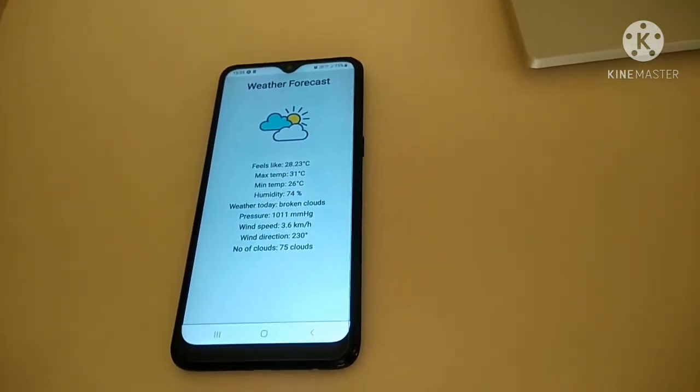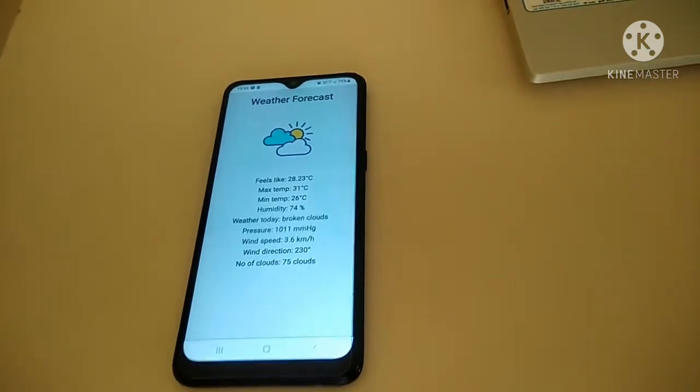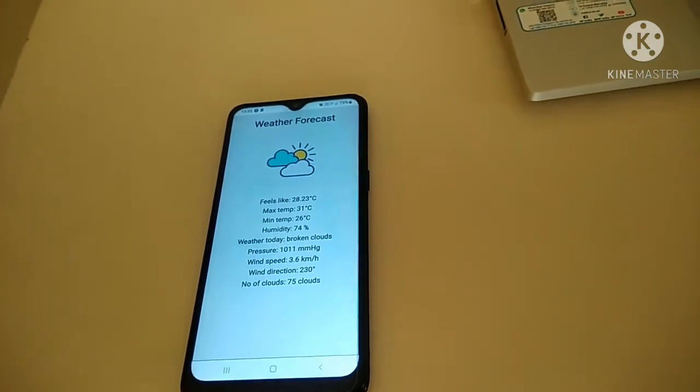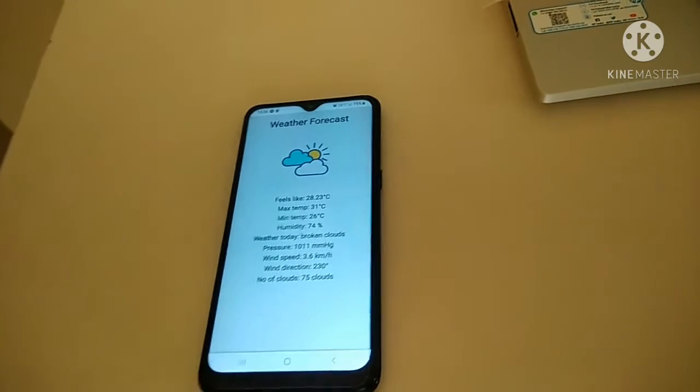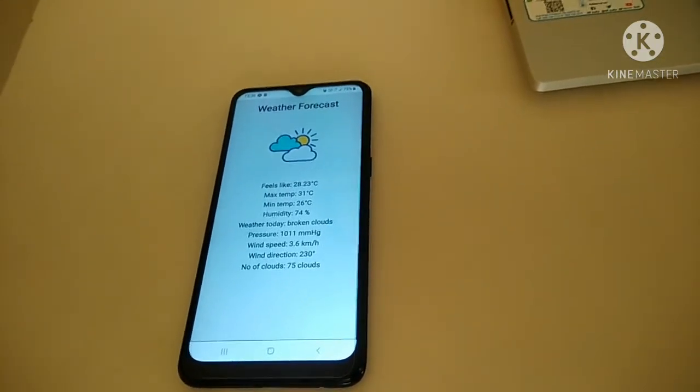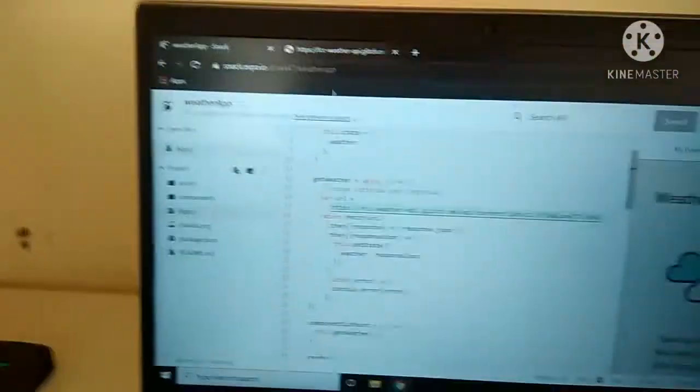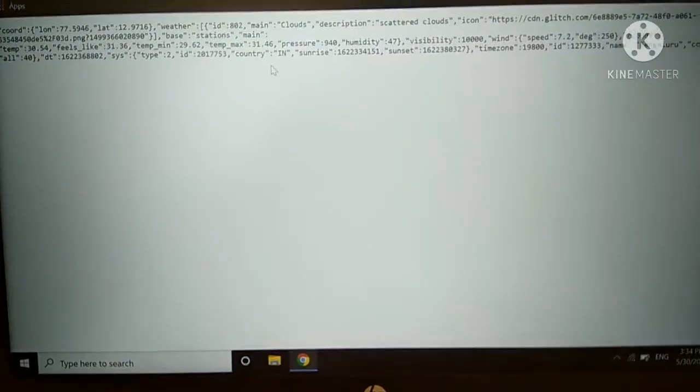Wind direction is also given, 230 degrees, which is somewhat northwest, and the number of clouds is 75. Isn't it accurate, friends? So let's check this information with our API call, which we had recently done. As you can see, the description is scattered clouds, as in the app.